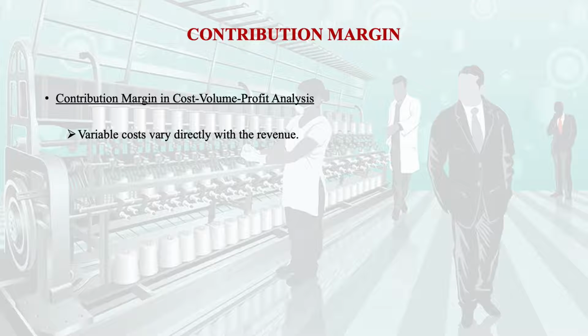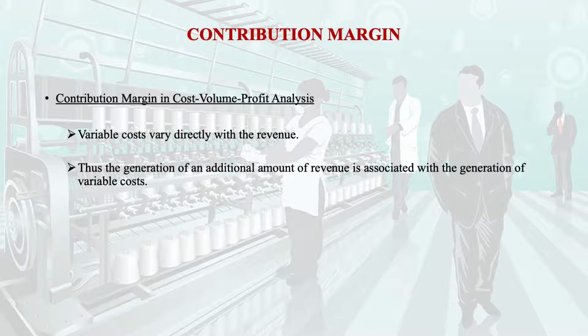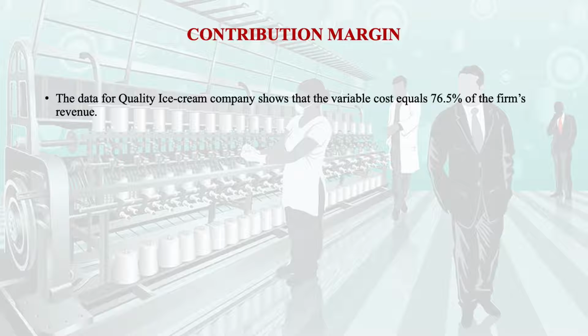Variable cost varies directly with the revenue. The generation of an additional amount of revenue is always associated with the generation of variable cost. We will take the same example again. The Quality Ice Cream store shows the variable cost as 76.5% of the firm's revenue.